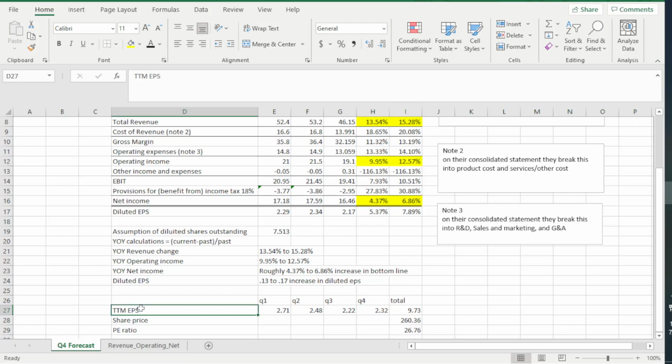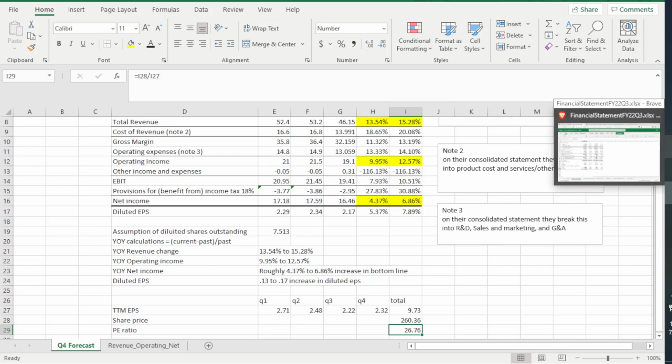So if I'm doing the trailing 12 months earnings per share, just a reminder, that is the last 4 quarters of diluted earnings per share. So when I add this all up, that gives me a trailing 12 months earnings per share of 9.73. Current share price, 260.36. That gives me a PE ratio of 26.76. So is this good? Is this bad? What is this?